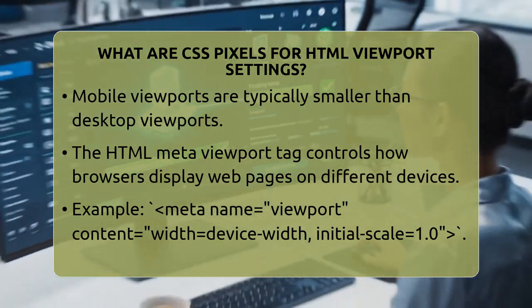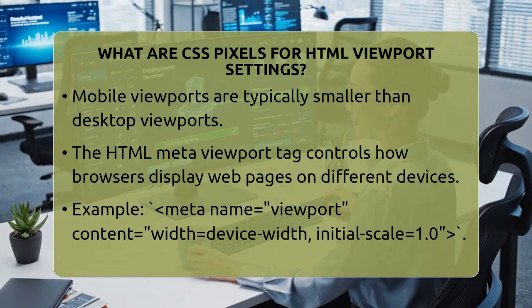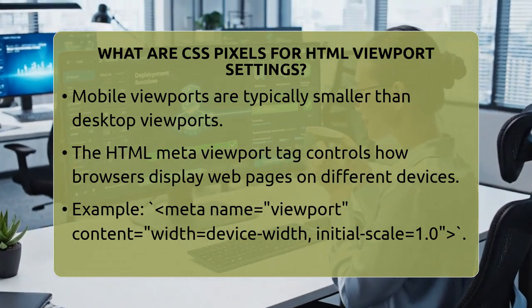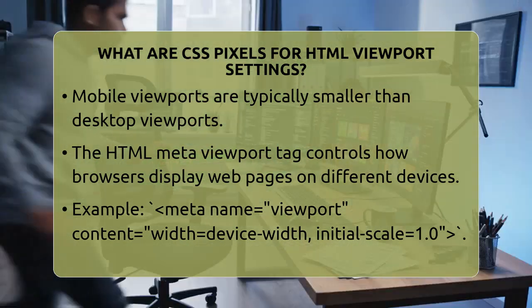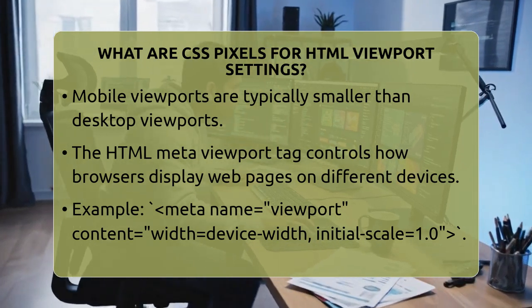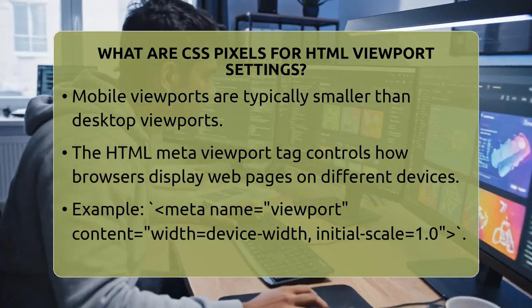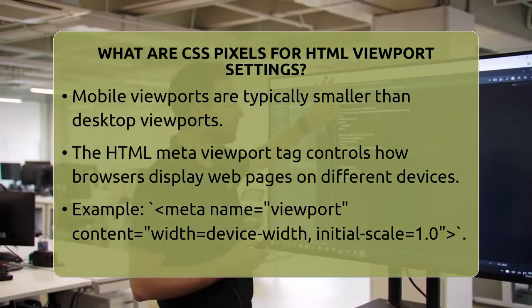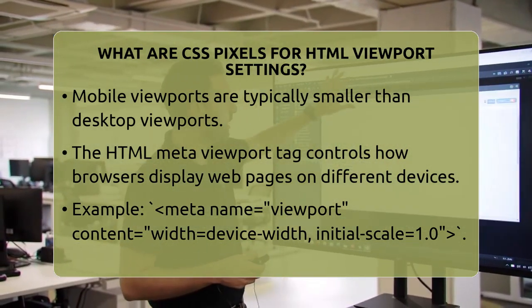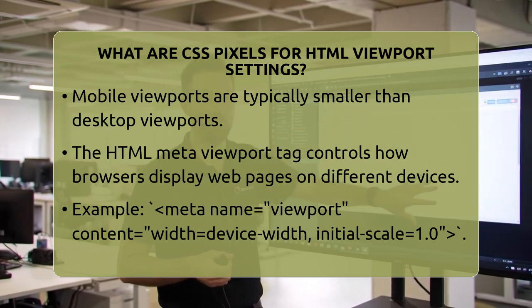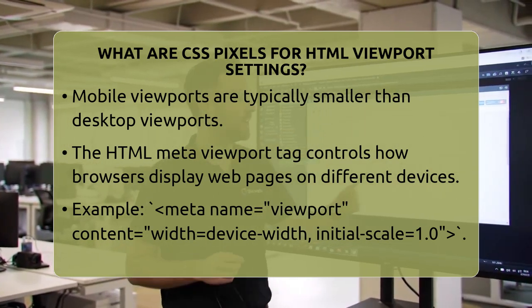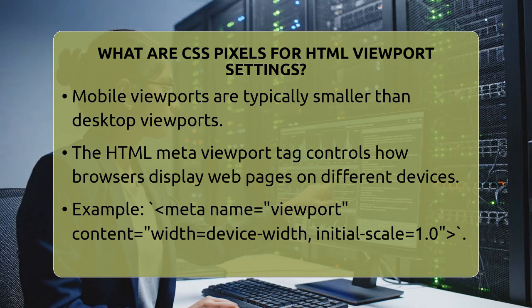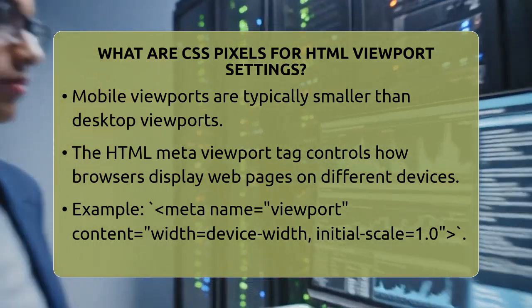Now, the viewport is the part of the screen where your web page is visible. On mobile devices, the viewport is usually smaller than on desktops. To control how the browser displays your page, web developers use a special tag in HTML called the meta viewport tag. For example, they write meta name="viewport" content="width=device-width, initial-scale=1.0".